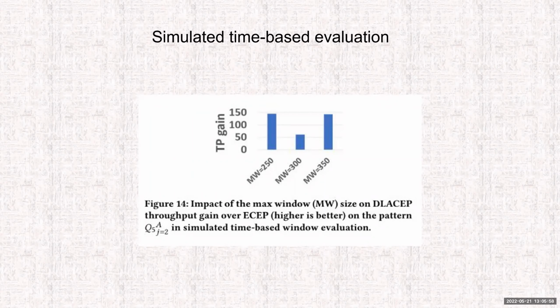We used these varying window sizes, padded some of them to the maximum amount, and then employed our system, and we saw that in these cases we still achieve a much larger throughput gain over exact CEP. So this simulation suggests that even on time-based evaluation, our system should still achieve much better results.